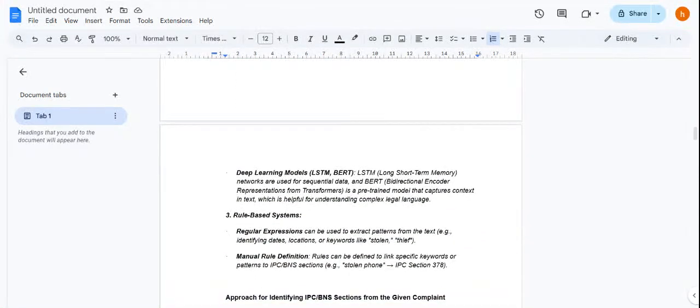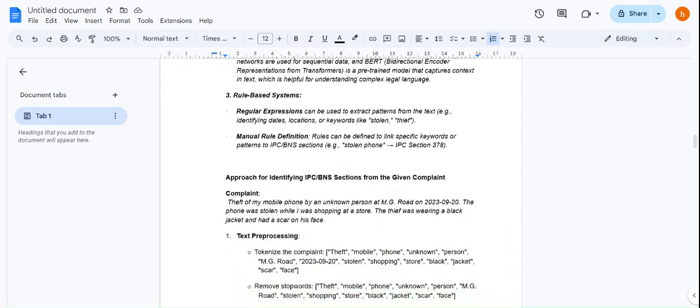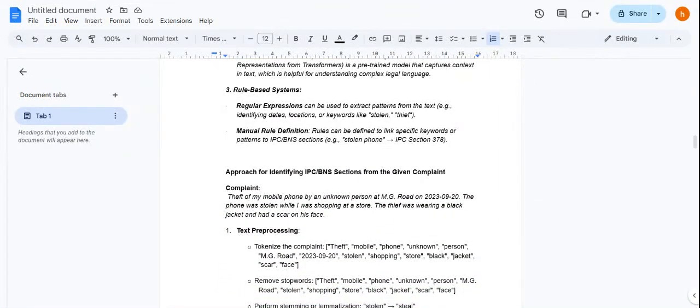And lastly, we have deep learning models such as LSTM, that is long short term memory, and BERT, that is bidirectional encoder representations from transformers, a pre-trained model that captures context in text. Next, we have a rule based system, where we have regular expressions and manual definitions. Regular expressions can be used to express patterns such as identifying theft, location, or keywords. Manual rules can link specific keywords or patterns to IPC BNS sections.